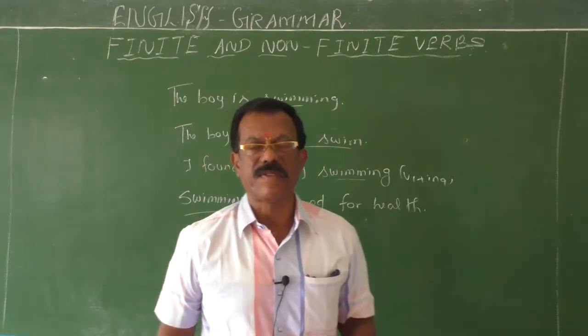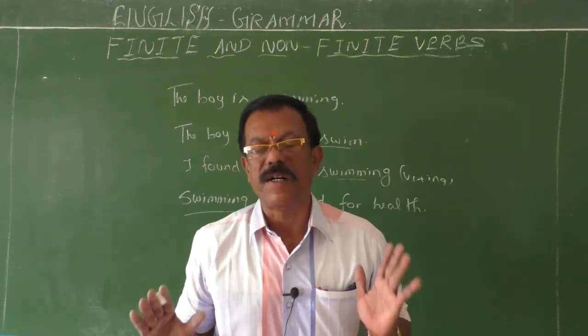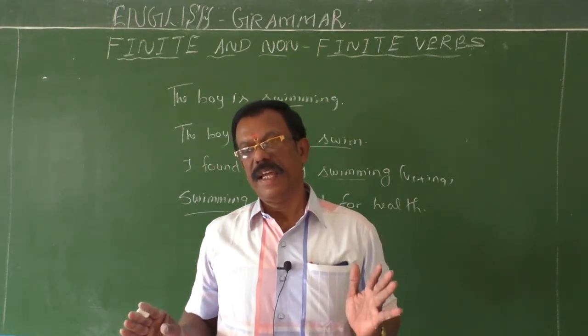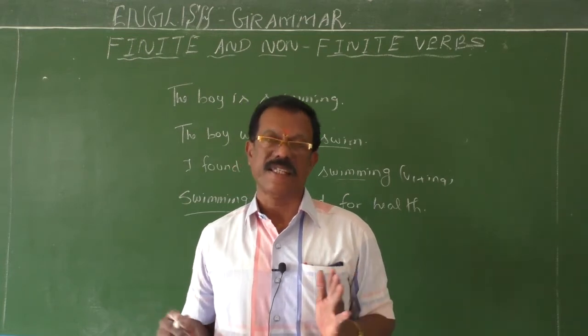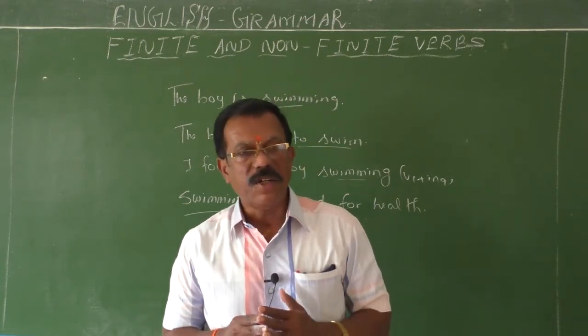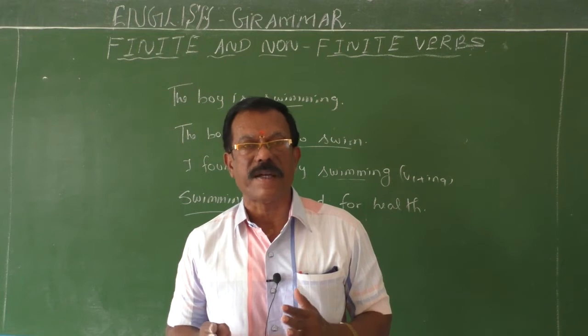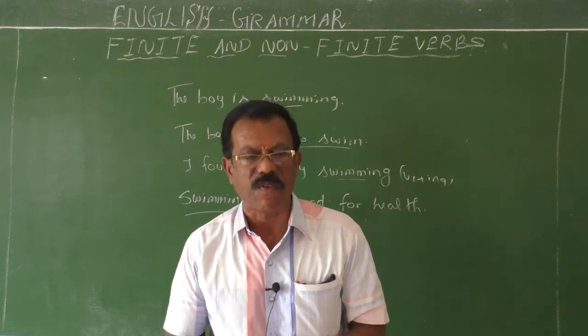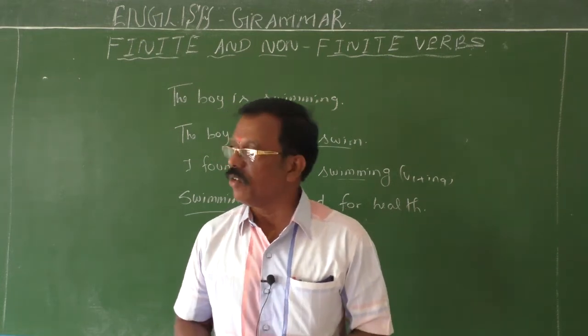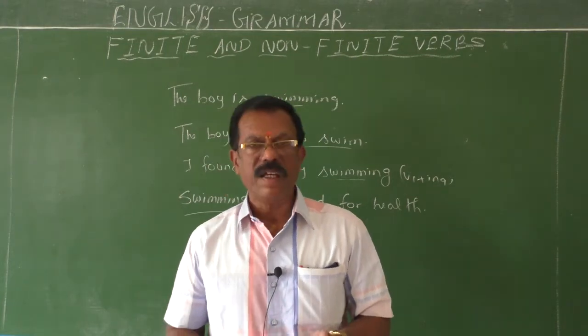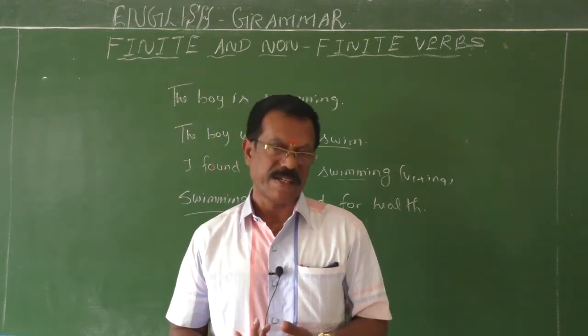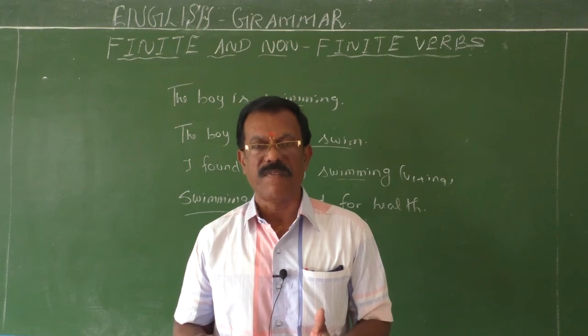All these three verbs are called non-finite verbs because they don't have any subject in the sentence. They don't change their form when the subject changes. Whether the subject is singular or plural, first person, second person or third person, the non-finite verbs remain constant.